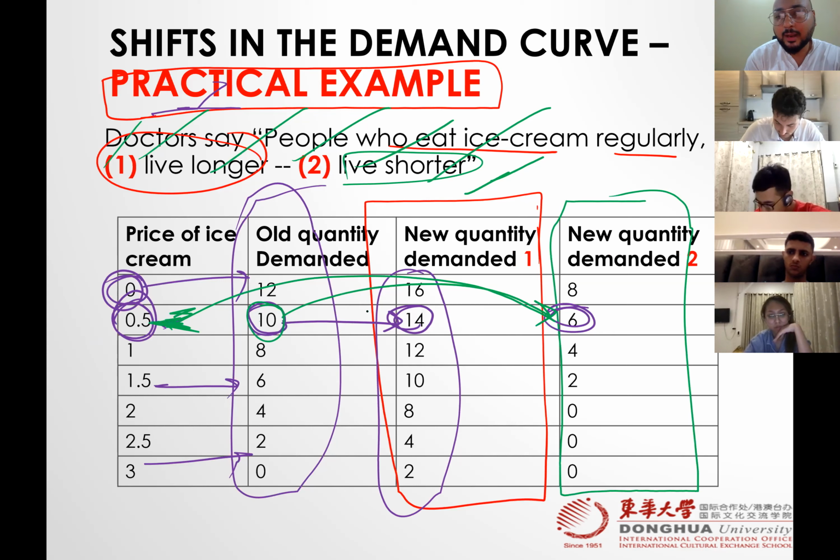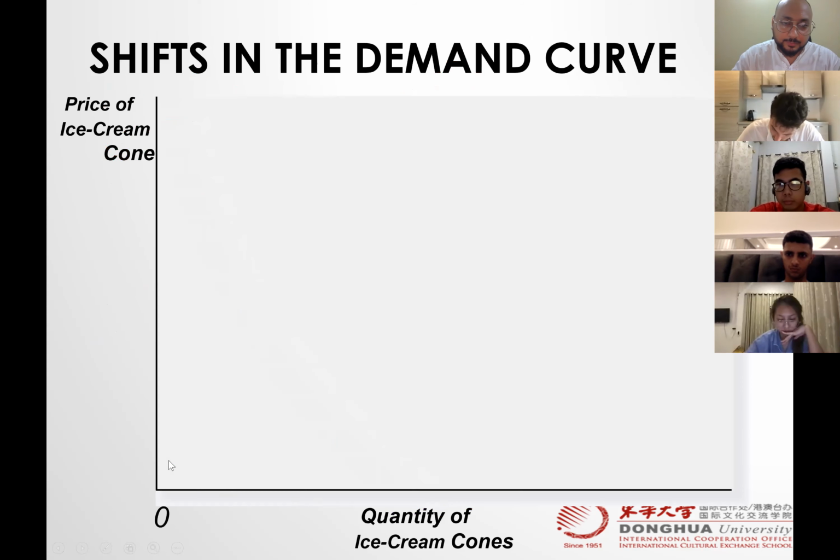Previously it is 10 and now it is 14. The price remained the same and now it is 14. And 14 is not on that schedule or on that curve. We have to make a new curve, right? So here we go.